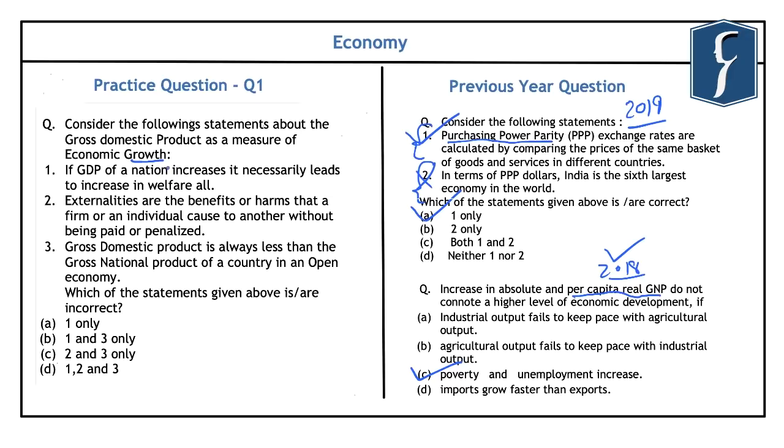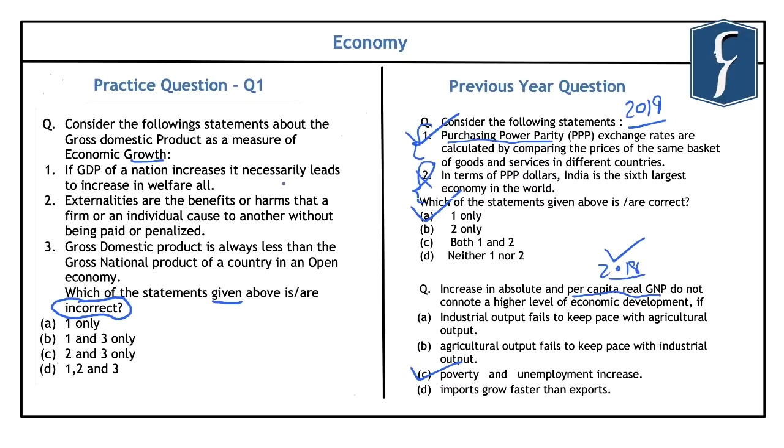And third is that the gross domestic product is always less than the gross national product of a country in an open economy. And we are asked to identify which of the statements that are given above is or are incorrect. So keep an eye on these words as to if the question is asking us to identify the correct statements or the incorrect statements.